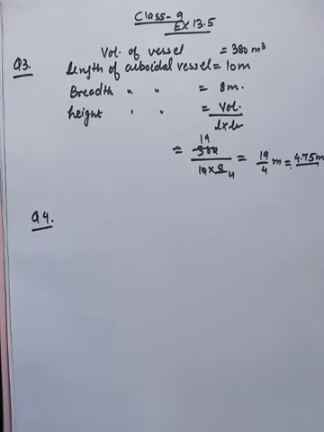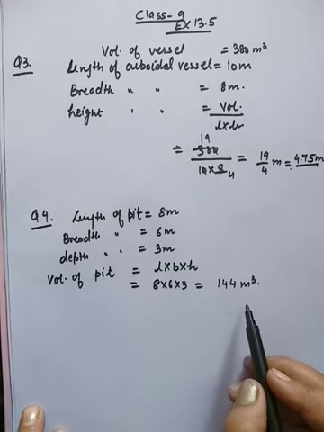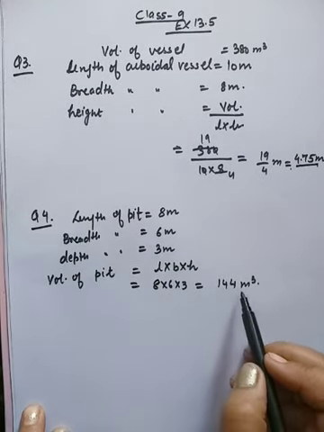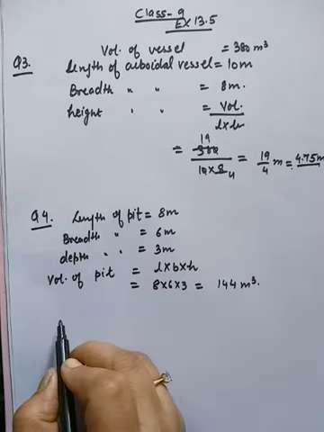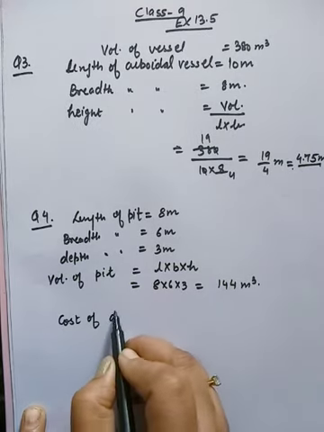Next is question number 4. Find the cost of digging a cuboidal pit 8 meter long, 6 meter broad, and 3 meter deep at the rate of rupees 30 per meter cube. Again we have to find the volume of cuboidal pit and then we will multiply it by the given cost and we will get the total cost of digging the pit. Let us start the solution. So volume of pit is 144 meter cube